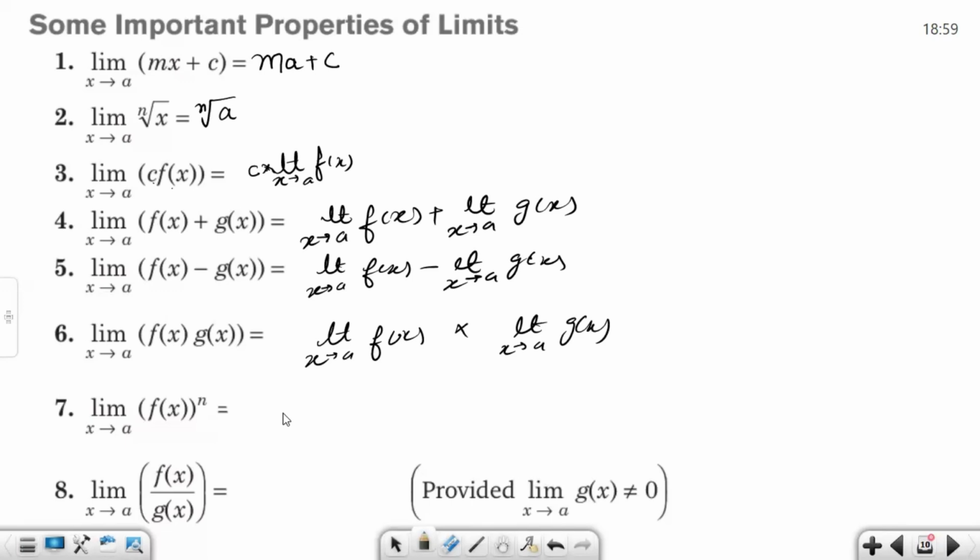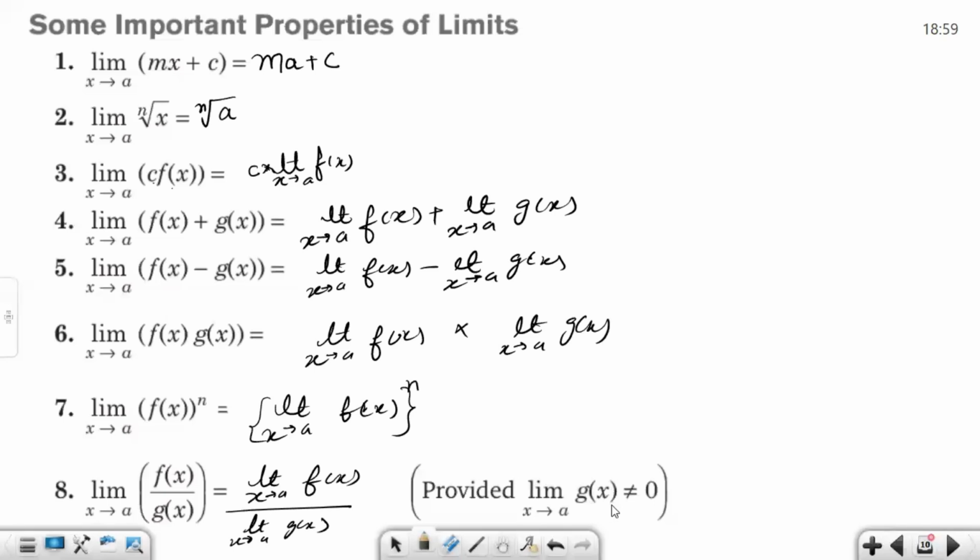You can guess it. We are also going to see some examples. For the quotient, limit x tends to a of f(x) divided by limit x tends to a of z(x), provided that limit of z(x) is not equal to 0, because then it will form an indeterminate form, which we will not be able to quantify specifically.